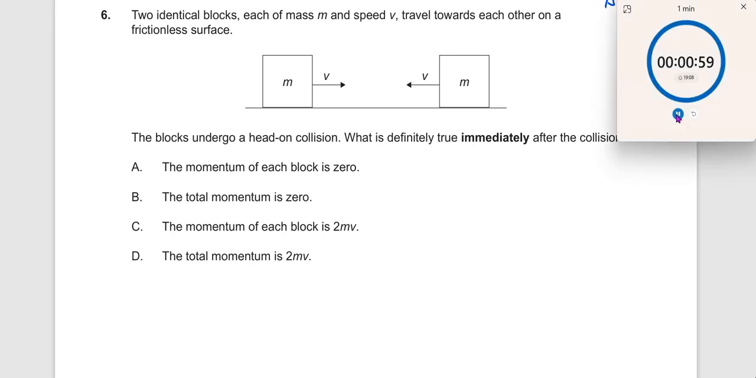Sixth question. Two identical blocks, each of mass m and velocity v, travel towards each other on a frictionless surface. Okay, mu is equal to 0. They undergo a head-on collision. This is a problem on collision, right?